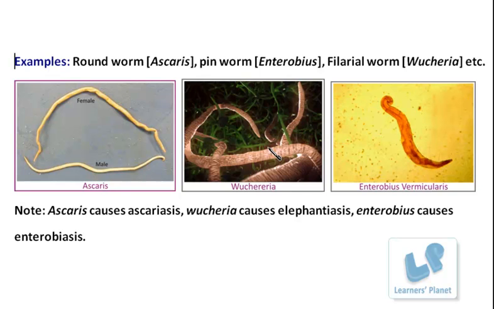Another example is the pinworm or Enterobius. I can show you the picture. This third picture shown here is Enterobius vermicularis, commonly known as the pinworm. Besides this, another organism is Wuchereria, known as the filarial worm. This filarial worm is present in human beings. These organisms are transmitted through mosquitoes. Through a mosquito bite, they are transferred into the human body, right?